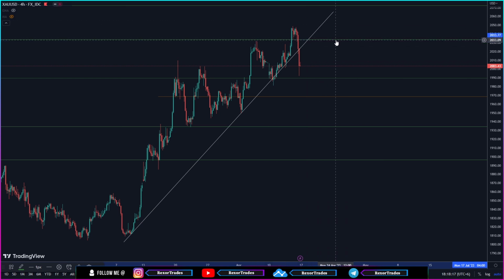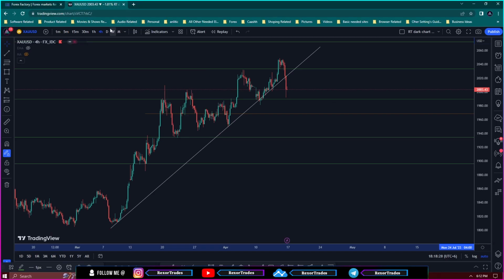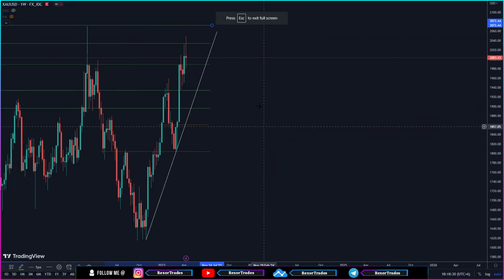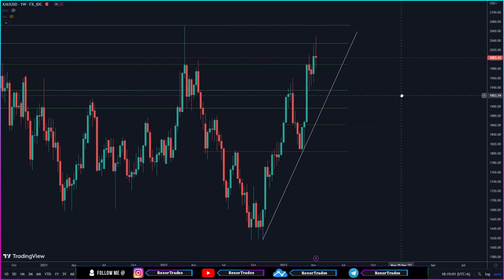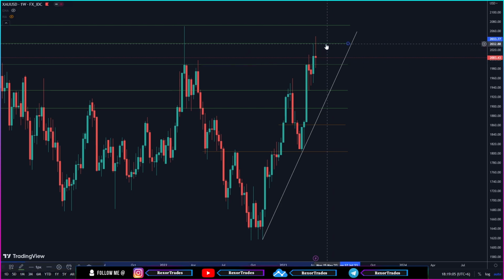And if it even makes a break and close above that resistance level, then you can look for further long trades on gold in hopes of gold continuing to push up, creating new higher highs to make a retest on this key level that you saw on the weekly time frame right around here, which is the all-time high on gold, a major key level with these major retest points. So let's wait to see in which direction gold makes a breakout from this support and resistance level on a higher time frame, by doing those shorter time frame analyses.